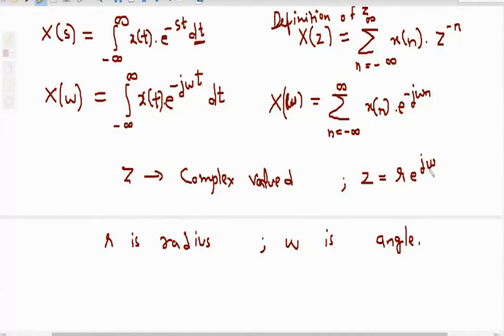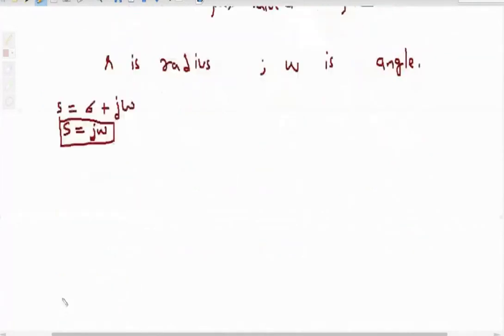We know that s equal to sigma plus j omega. When sigma equal to 0, s equal to j omega, and in that case Laplace transform equals Fourier transform.